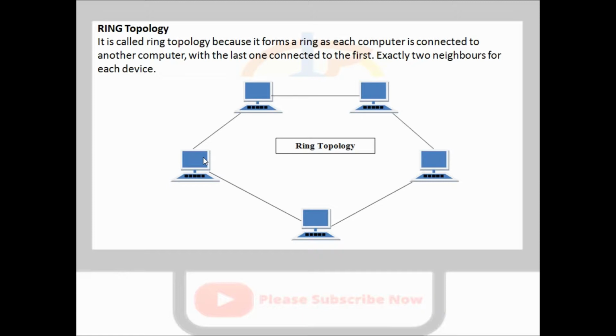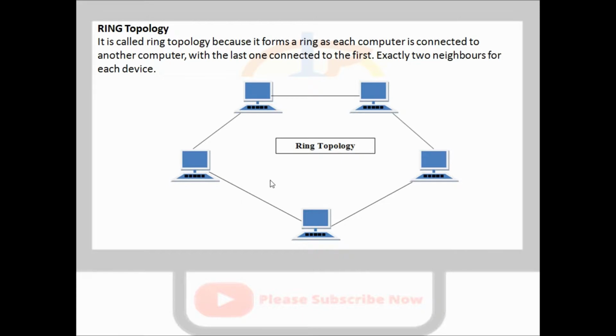But if one computer has the ring, the other computers can never talk. For example, when this computer has the ring, the other computers cannot communicate. This computer will pass to another one, and pass on the network. This is a network topology. You understand, it means just one ring for one computer.